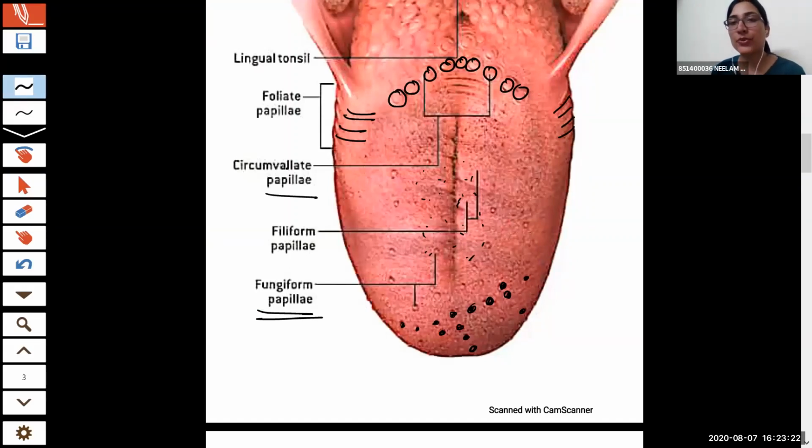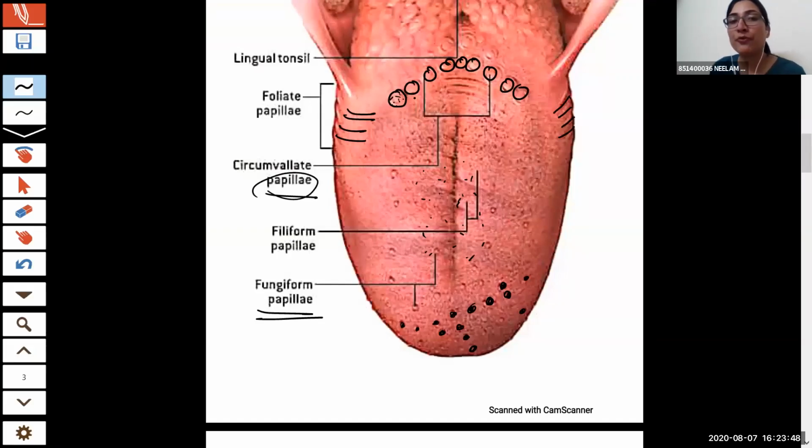Now these papillae contain taste buds. As you know, taste buds provide the sensation of sour, salt, sweet and bitter. All these tastes are provided by the taste buds, and taste buds are present on the papillae.